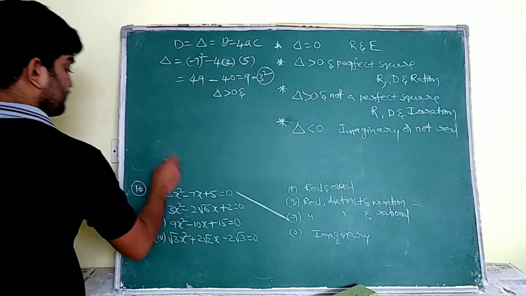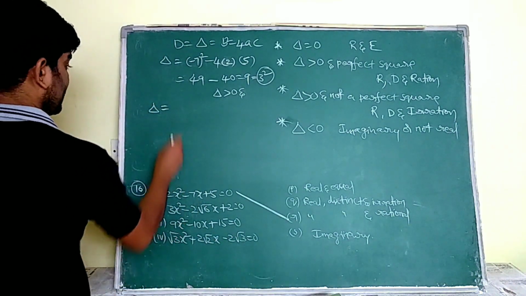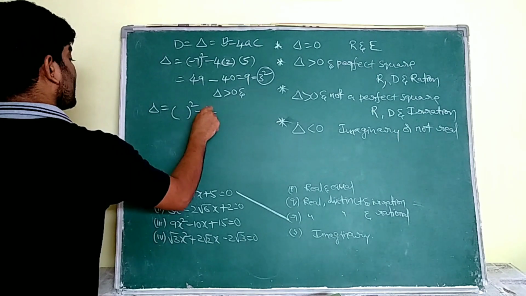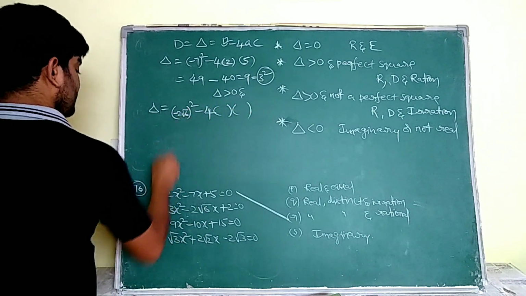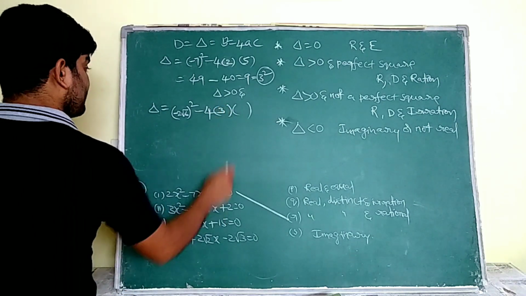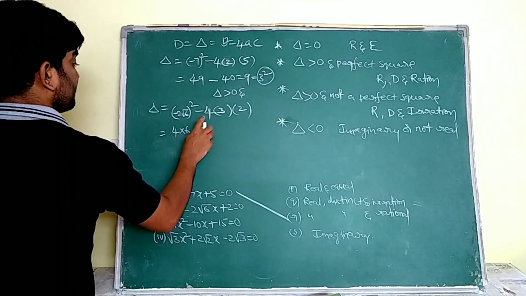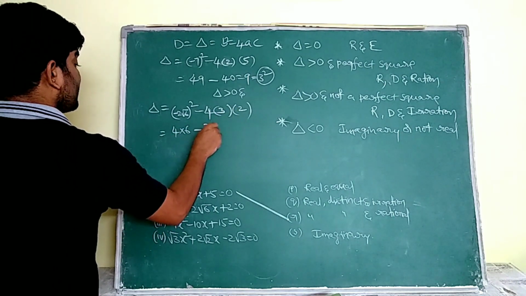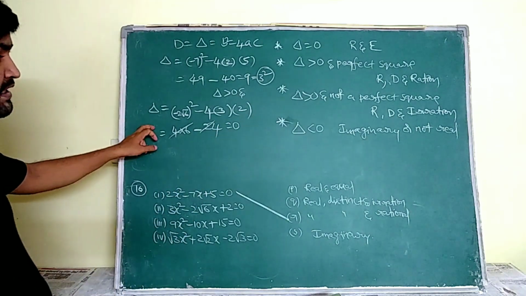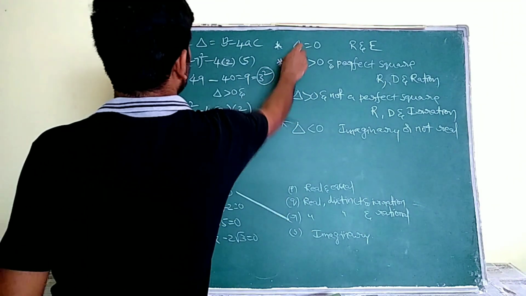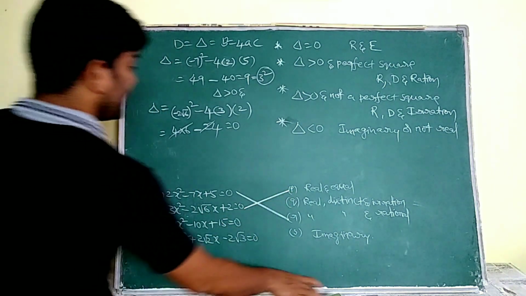Now coming to that second one. We are going to calculate the second one's discriminant. Here b square minus 4ac. What is b here? Minus 2 root 6. A means 3. C means 2. See, minus 2 root 6 whole square means 4 into 6. Minus 4 3s are 12, 12 2s are 24. 24 are going to be cancelled. Here the discriminant value is 0. So its roots are real and equal. Okay.